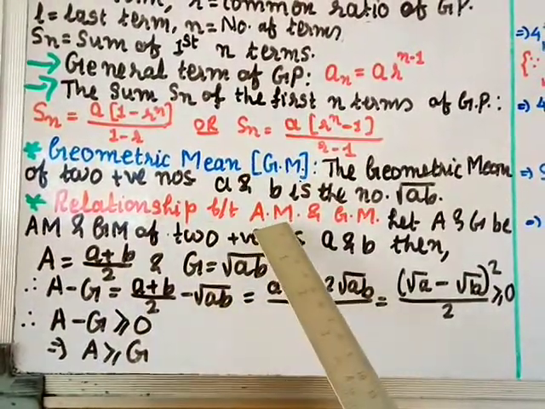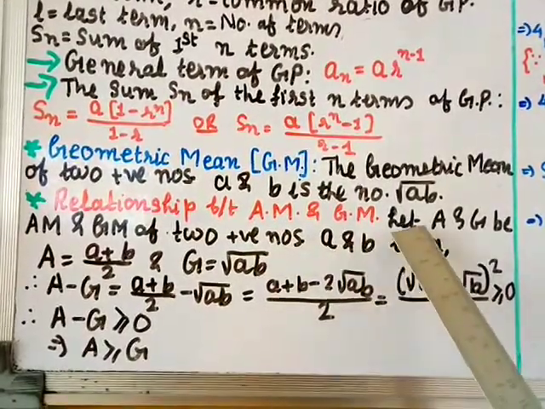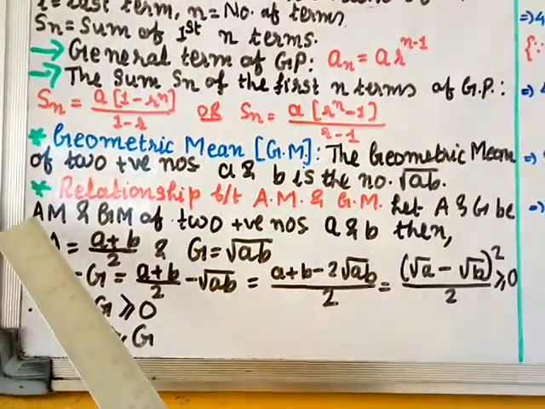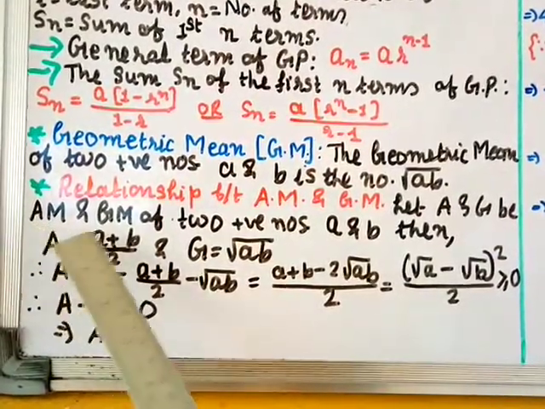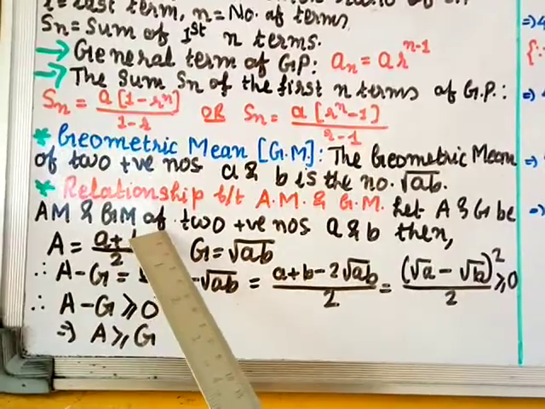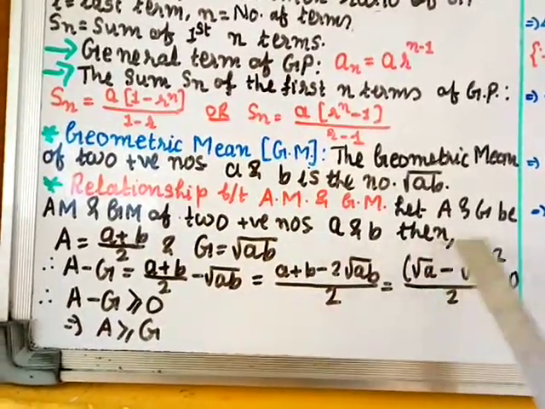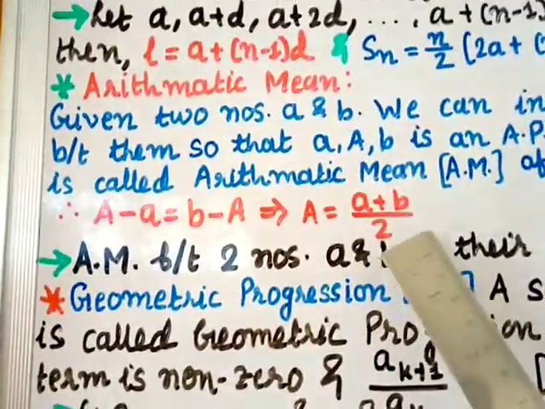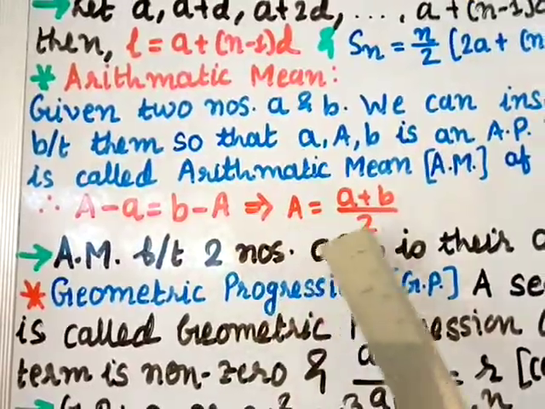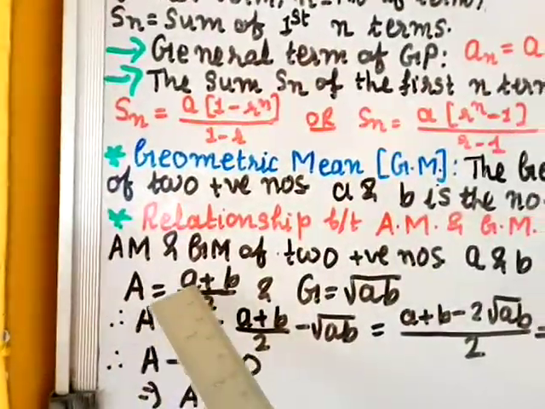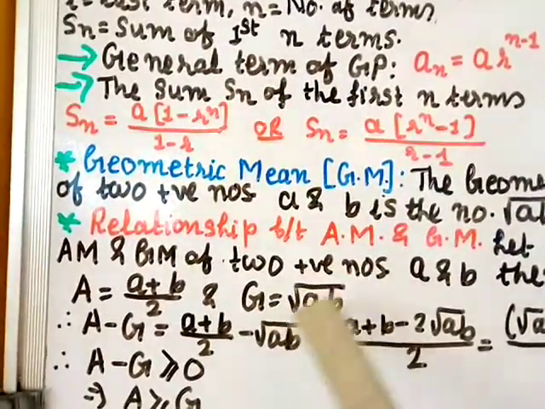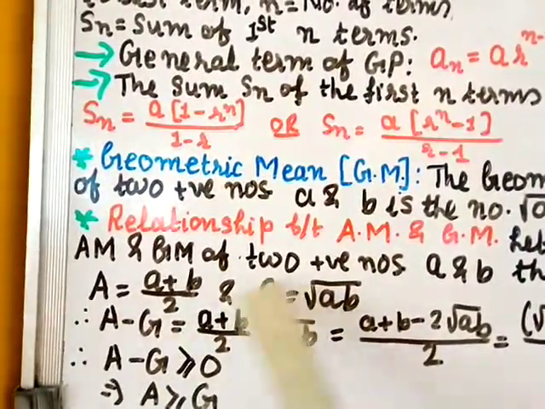Relationship between arithmetic mean and geometric mean, that is AM and GM. Let capital A and capital G be the AM, that is arithmetic mean, and GM, geometric mean, of two positive numbers a and b. Then by definition the arithmetic mean is given as, already we gave here, A equal to (a plus b) by 2. And the geometric mean we gave here is G equal to square root of ab.